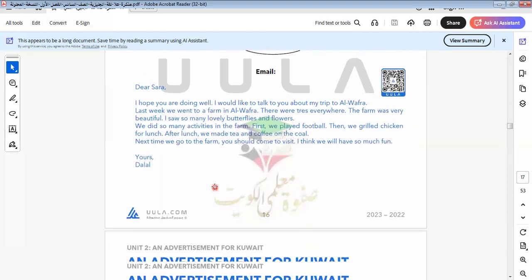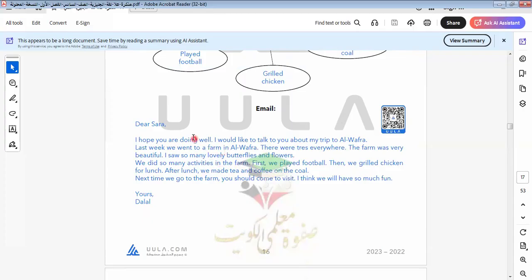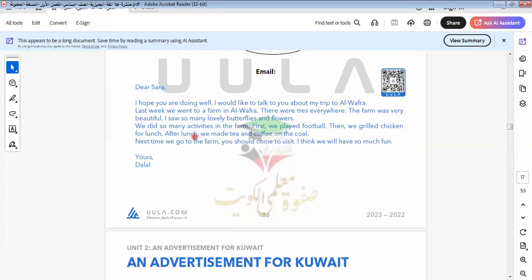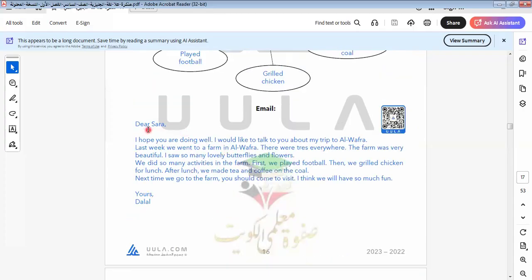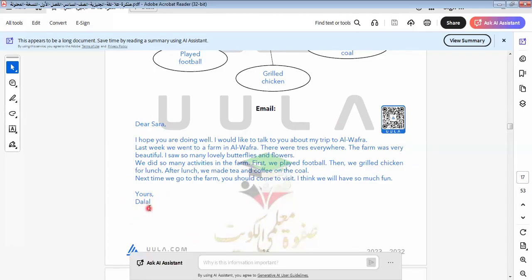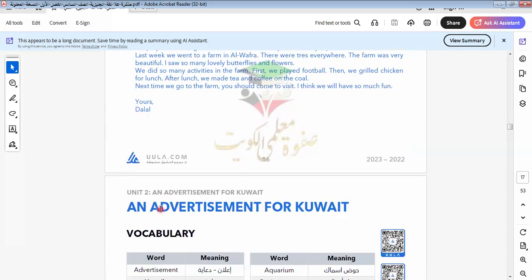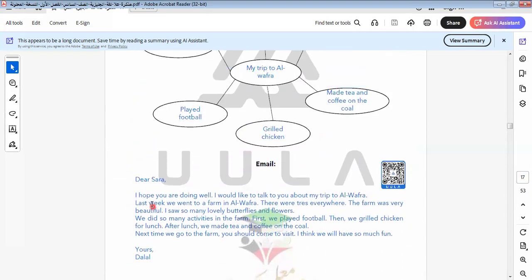Let's do this exercise together. Here is a style of email. Okay, before I write the email, we write here dear someone, and at the end write yours and write your name. This is the style. So here we have the greeting, dear someone, and then write the topic or the subject that you want to send. Then write at the end yours, your name. Okay, let's do this exercise together.